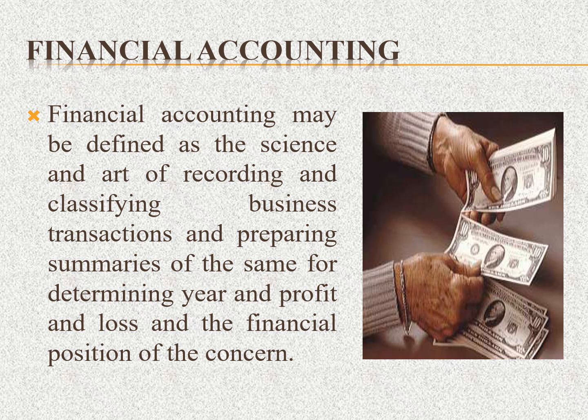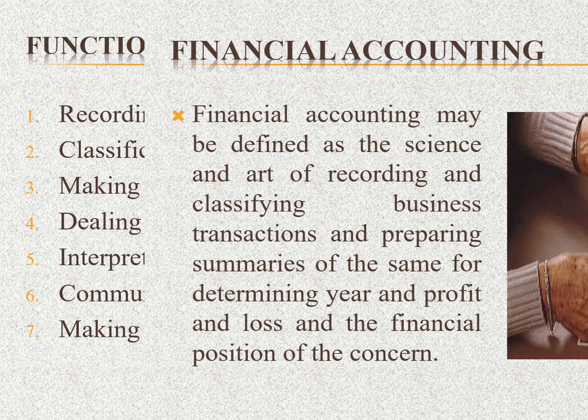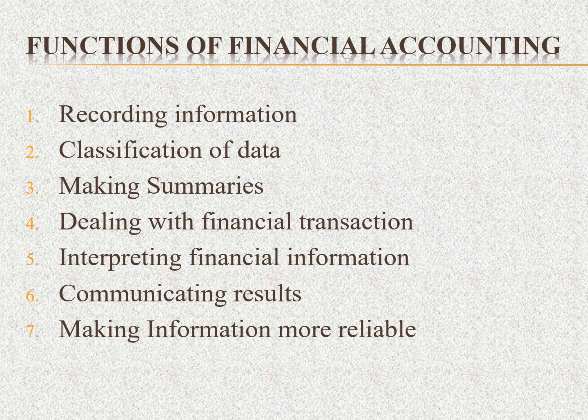Each and every year the businessmen collect the journal entries, and after that they create the various ledger accounts, and finally they prepare the trial balance. After completing the trial balance, they create the final accounts. Each year, the business people make a final account. From the final account, we know how much the profit or loss of the business is. The second one is the functions of financial accounting.